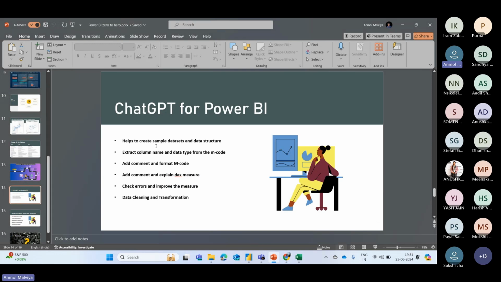So these are the things you can go through again. We can use ChatGPT to create a sample data set and data structure, as we have seen. You can use it to extract column names and data types from the M code. Then you can add comments and format M code. You can create DAX measures, check errors, and do data cleaning and transformations.